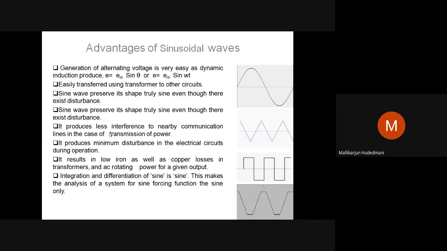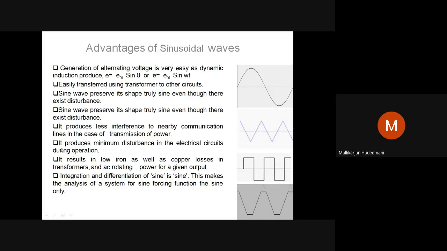In that respect, interference causing information modification, affecting the data and nature of the communication pattern by electrical power transmission should be as minimal as possible. That is true with sinusoidal. Hence, sinusoidal waves are very popular because of their low interference.